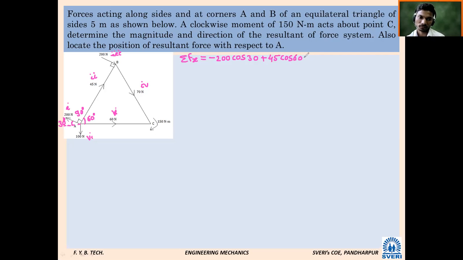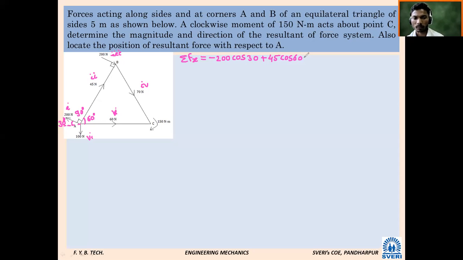Once again, now here you have to apply the mind. Both the 200 Newton forces are parallel to each other. Shall I say that both the 200 Newton forces are parallel to each other, only their direction is opposite? Yes, sir, because both are making 90-degree angle with line AB. That's why these forces are parallel to each other, but their direction is opposite.